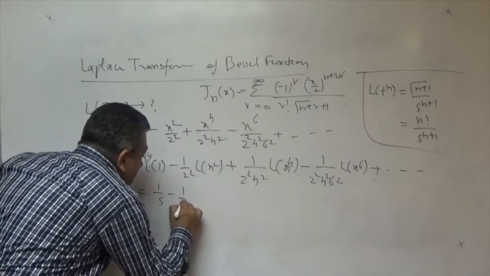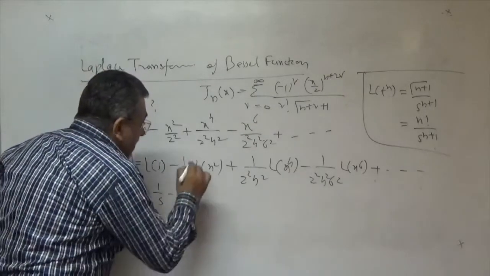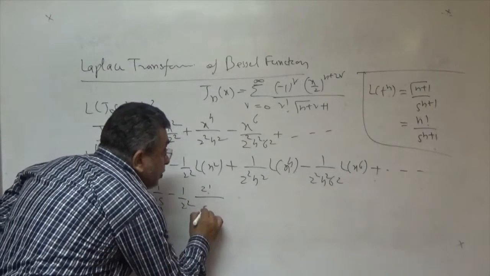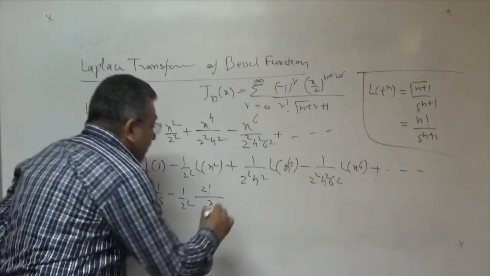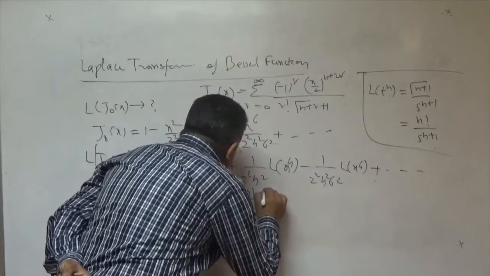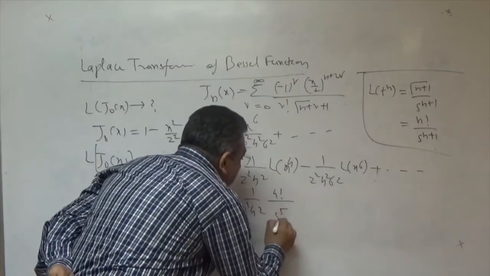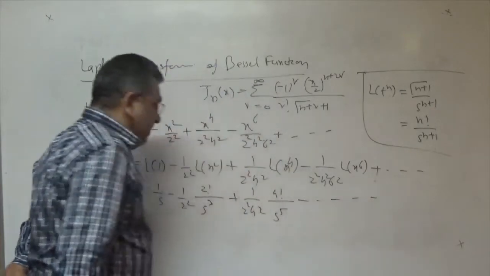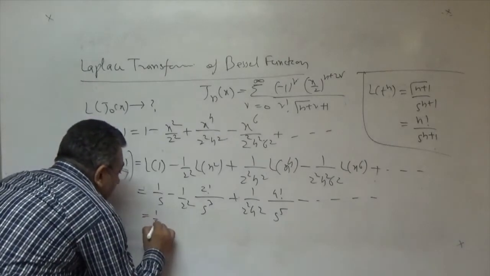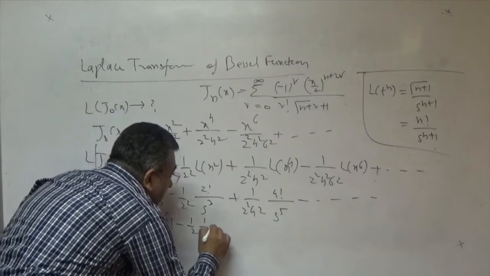So this is 1 by s, minus 1 by 2 square, factorial 2 upon s cube, plus 1 upon 2 square 4 square, that is factorial 4, upon s to the power 5, and so on. Now if you take 1 by s as common, we get 2 cancelled out, 1 by 2, 1 by s square.